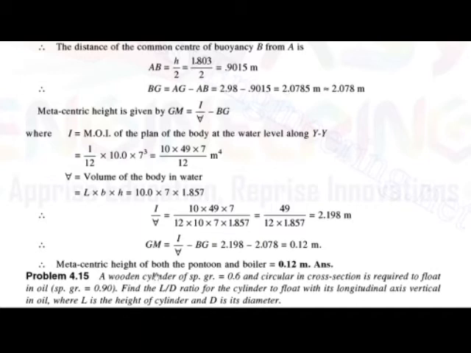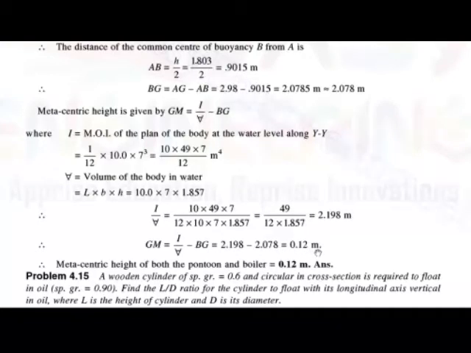Okay, so here GM is equal to moment of inertia upon the volume of the body in water minus distance BG. Okay, so here 2.198 minus 2.078 is equal to 0.12 meter.